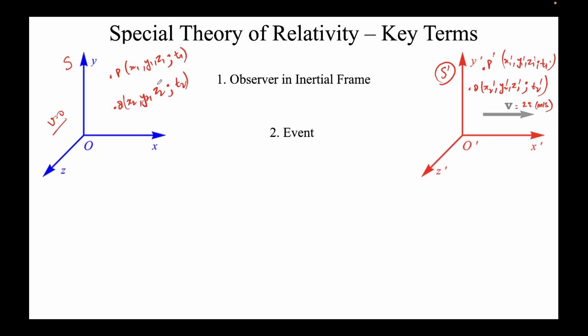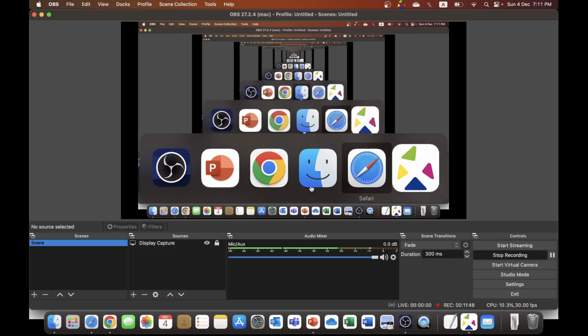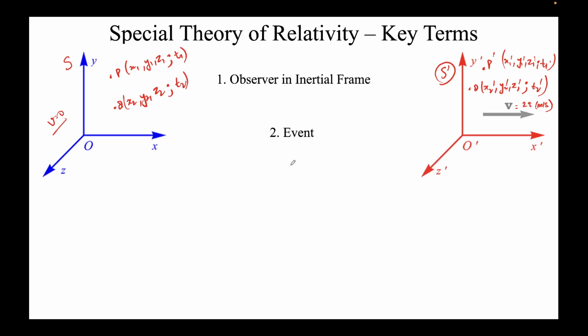Now note that in reality, P is only one event. This observer O is saying it happened at this space and this time, while this observer is saying it happened at this place at this time. In actuality, there is only one event, so we need to keep that in mind. So P and Q are events, P is equivalent to P prime, and Q is equivalent to Q prime. How are these two related? How, mathematically, are x1, y1, z1, t1 related to x1 prime, y1 prime, z1 prime, t1 prime? We did not see this last week, but today we'll see how they are mathematically related.